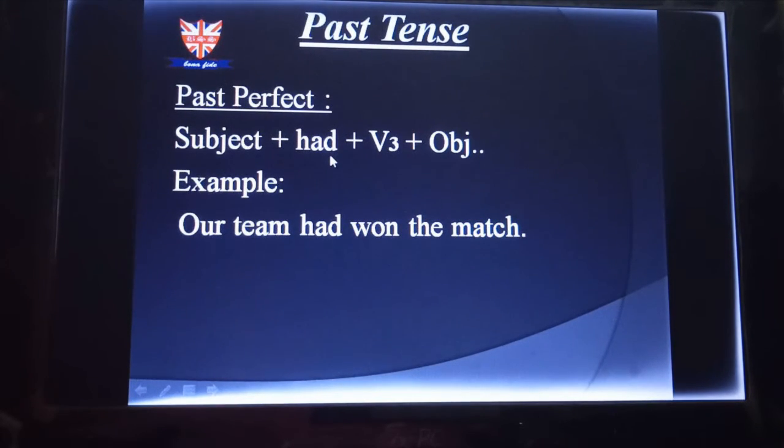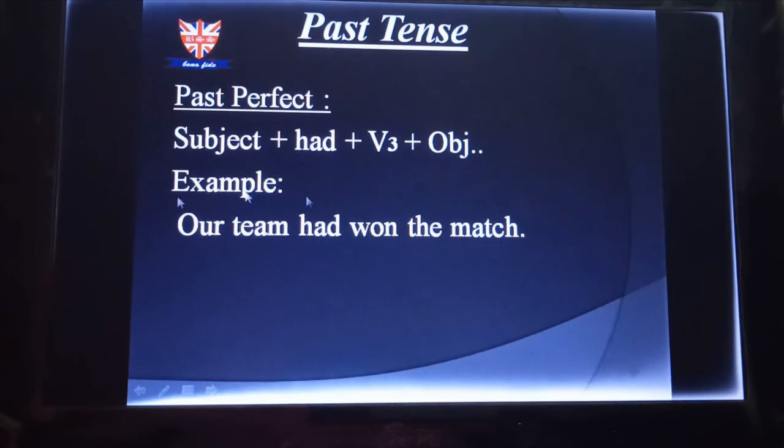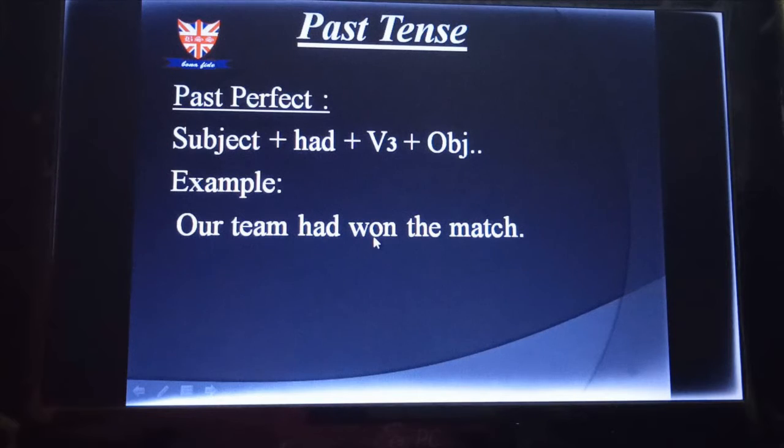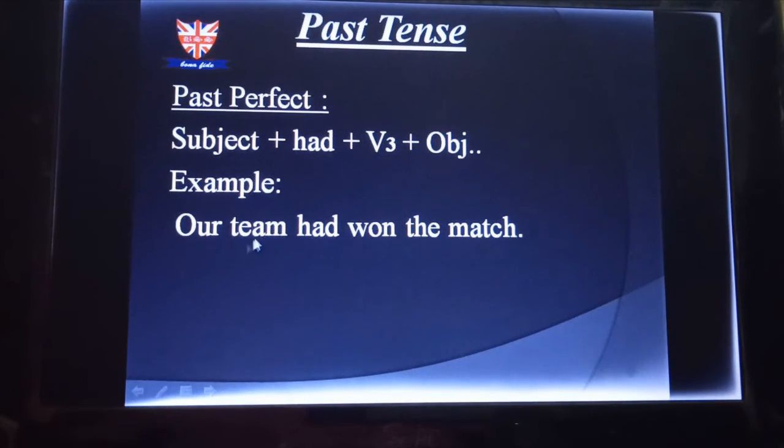And V3 will always be used in perfect tenses, whether past, present or future perfect. Look at the example: Our team had won the match. Here our team is the subject, I have taken had, then V3 of win is won, then my object is the match. So our team had won the match.